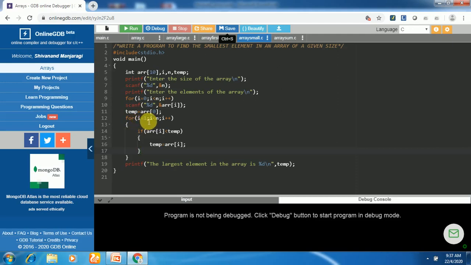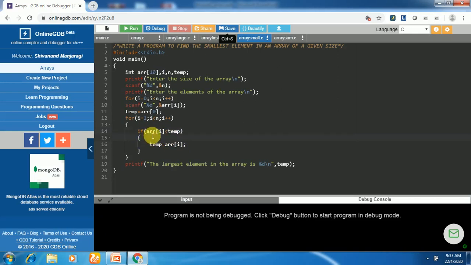So in this particular for loop we have to begin with index value I is equal to 1 and we test the condition. If the condition is true, we enter here and there is an if statement having condition array of I less than temp. If the ith element of the array is less than temp, then we make temp equal to array of I, because we are finding the smallest element, so we are checking for less than.